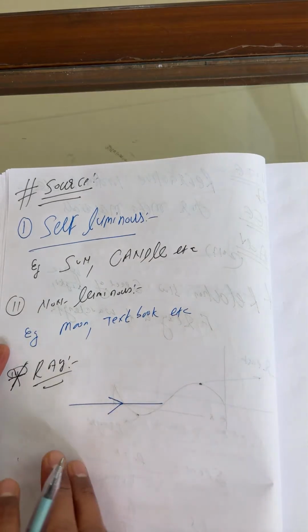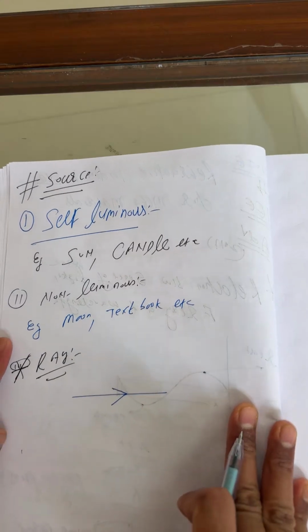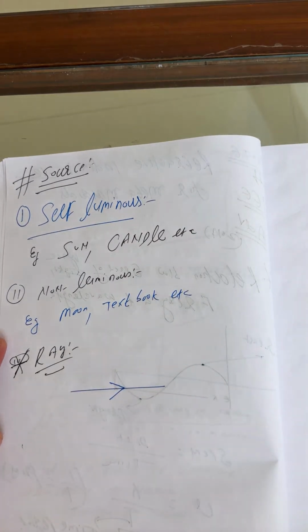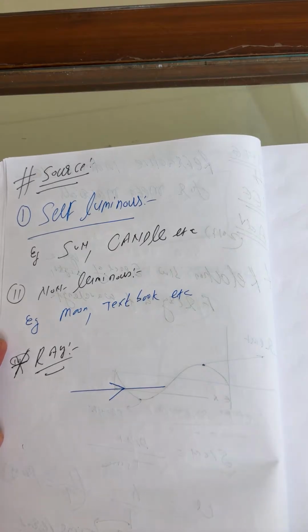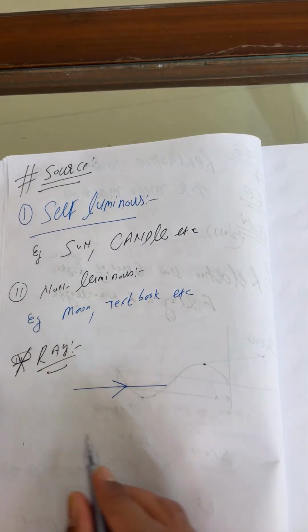So what does the law of rectilinear propagation of light say? Light travels in a straight line in a homogeneous medium. Light travels in a straight line in a homogeneous medium. Okay. So now, next reading.